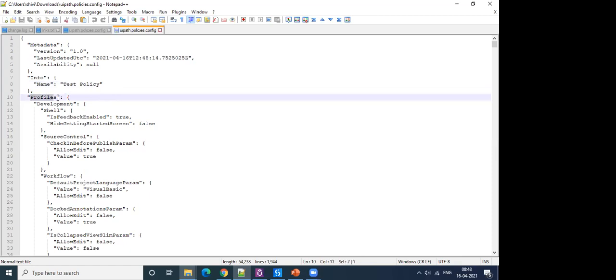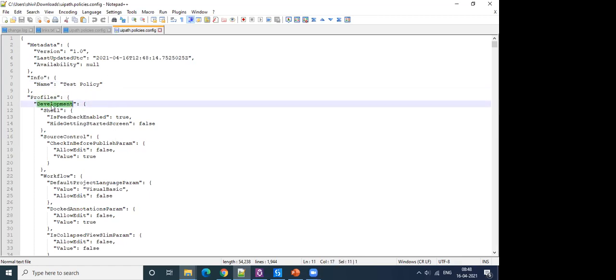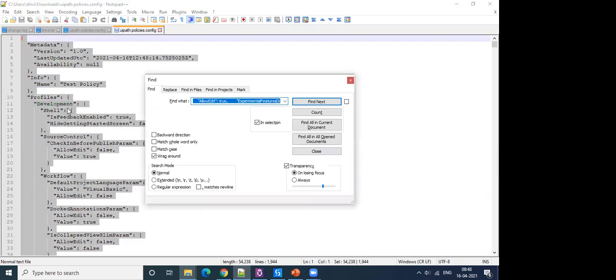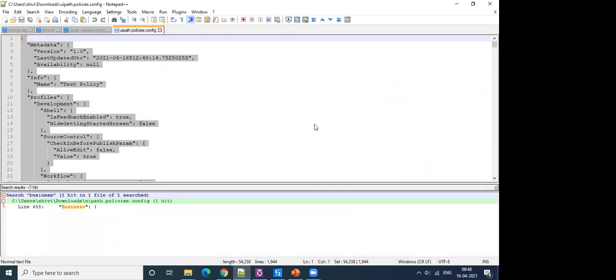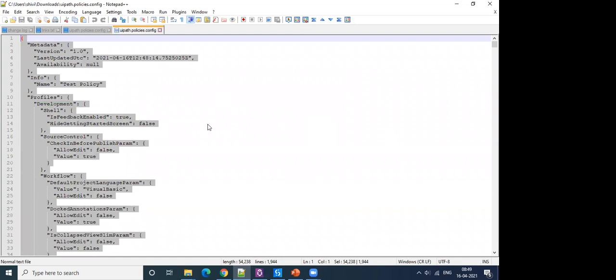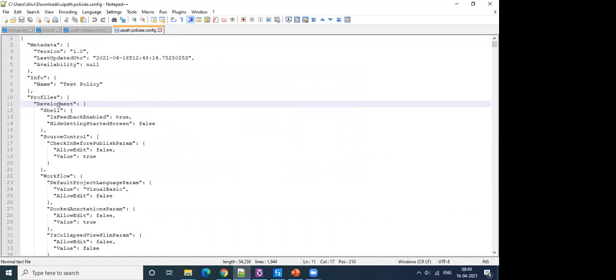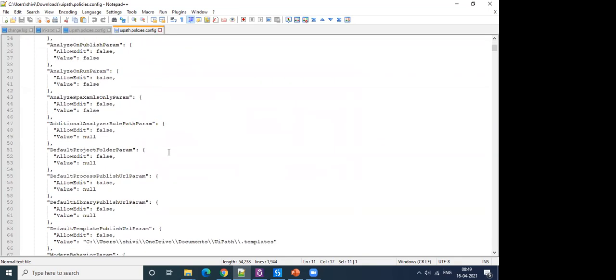And then there are three profiles in this particular config. One is development, and the second one is business. Business is for Studio X users. So if you want to enforce some policies or rules for Studio X users, you will be updating the section under business. So this is the development section. Likewise, we have here the business section.